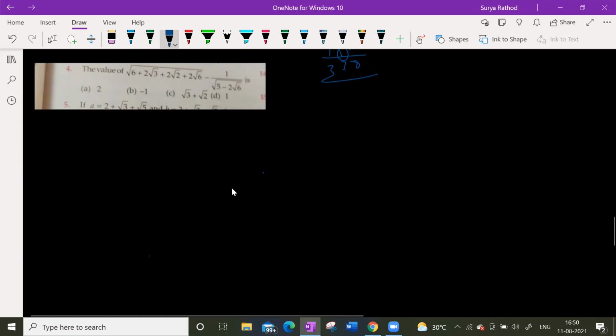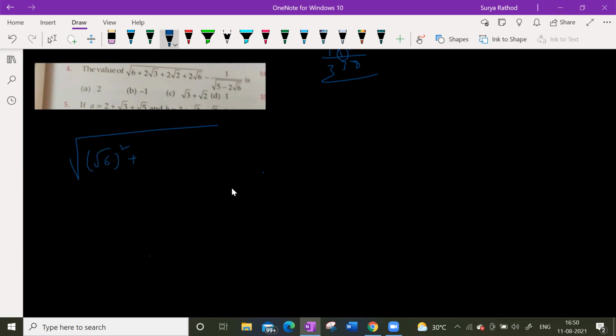Identity is addition and subtraction. If you add and subtract something and use the identity, that is our a plus b plus c whole square, which is a square plus b square plus c square. A square means root 2 whole square and root 3 whole square, or else you write simply a square, root 6 whole square.